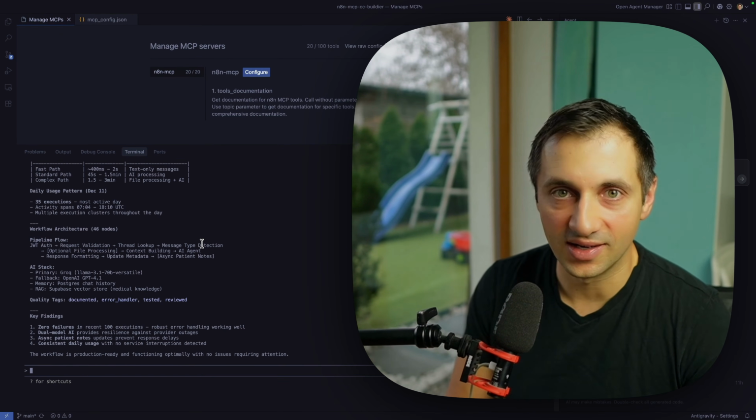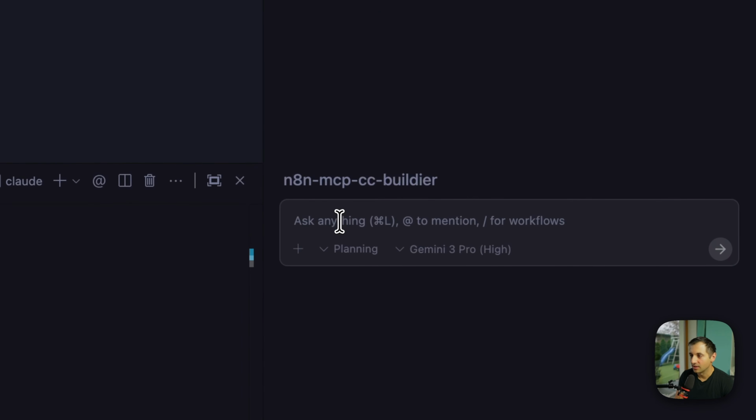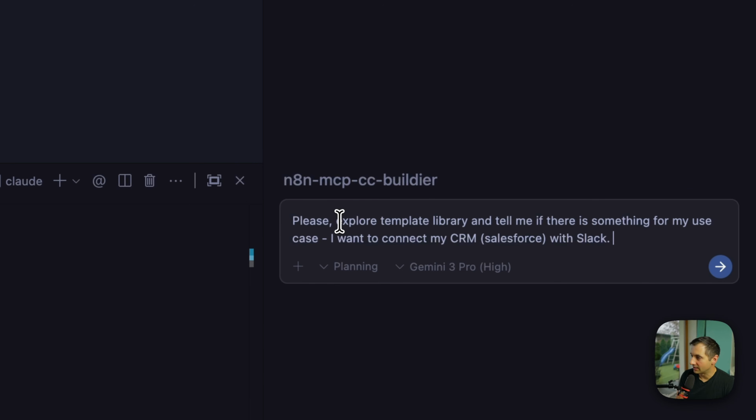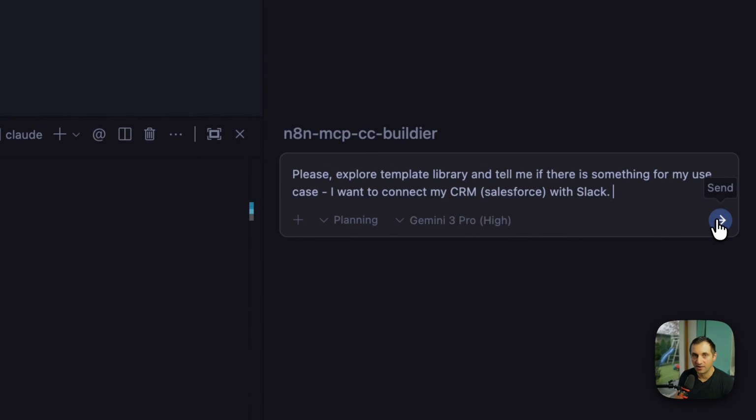And since we are in Anti-Gravity, let's also test if we can use Gemini 3 Pro with N8N MCP. Please explore the template library and tell me if there's something for my use case. I want to connect my CRM, Salesforce, with Slack. Let's see if it works.